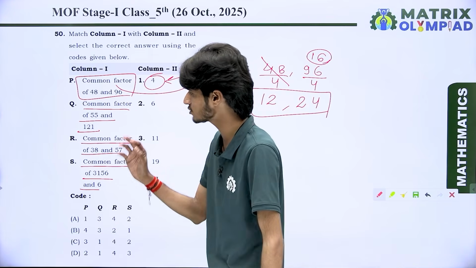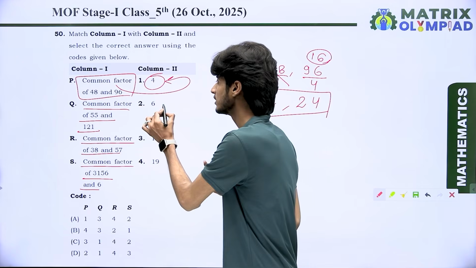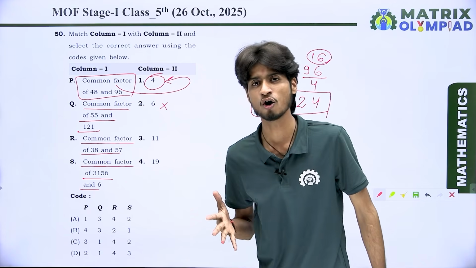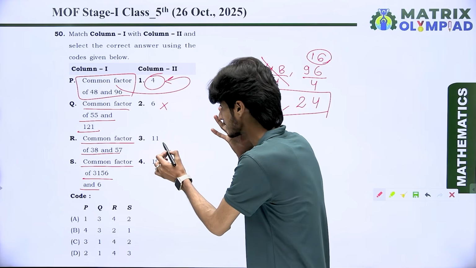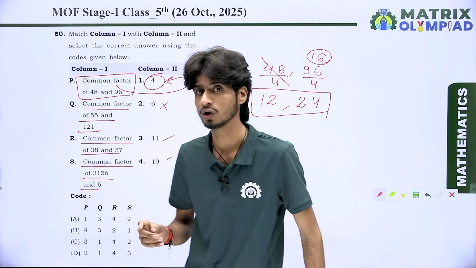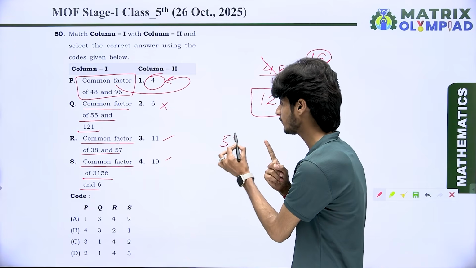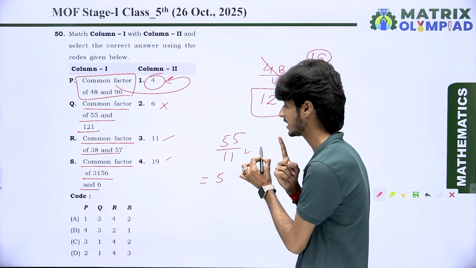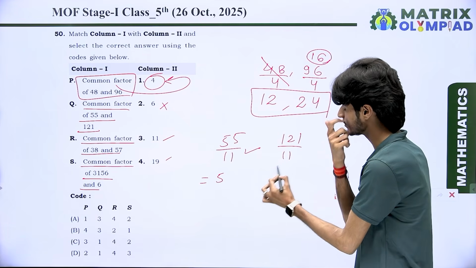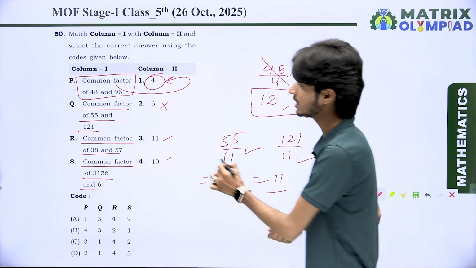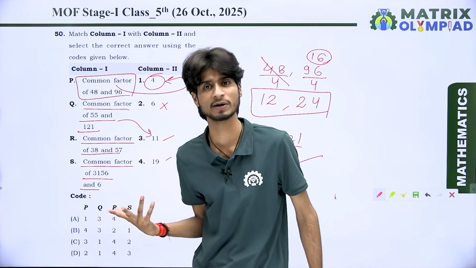Got it? Next we have 55 and 121. Dear students, 55 is an odd number. That means 6 is not a common factor for 55 and 121 because both are odd numbers. That means the resulting value is 11 and 19 for point Q. But you can see here, 55 is properly divisible by 11, because when 55 is divided by 11, we get 5. It is properly divisible by 11. Next we have 121, and 121 is also divisible by 11, 11 times. It means 11 is the common factor for point Q, which is 55 and 121.